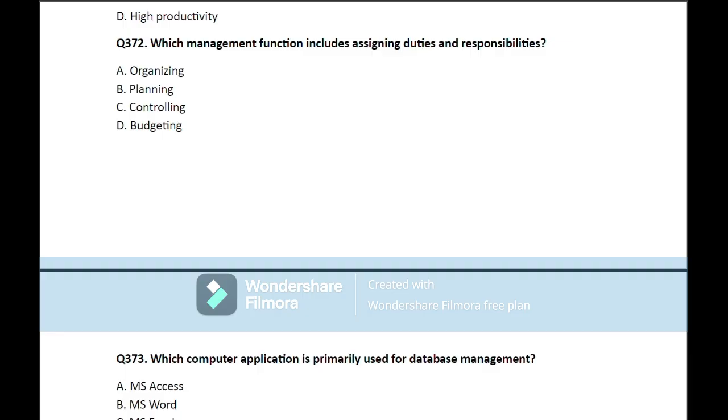Question number 372. Which management function includes assigning duties and responsibility? So here the correct answer is organizing.